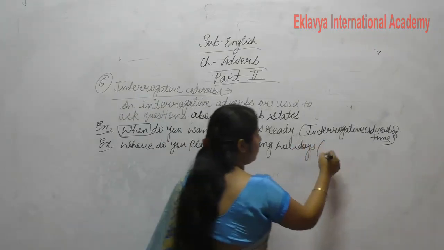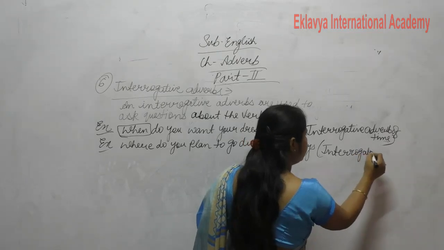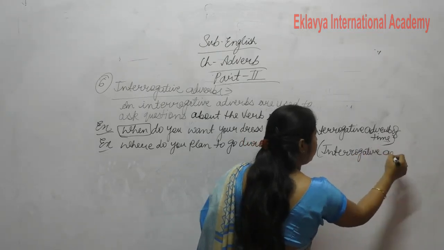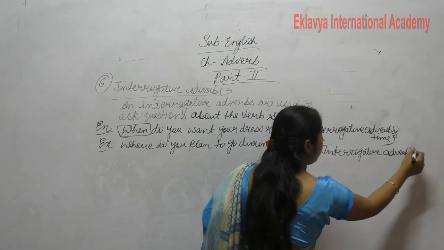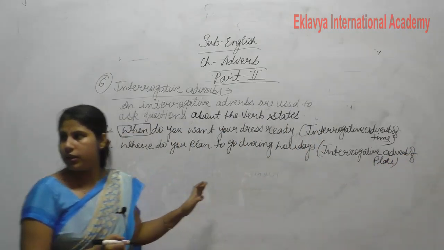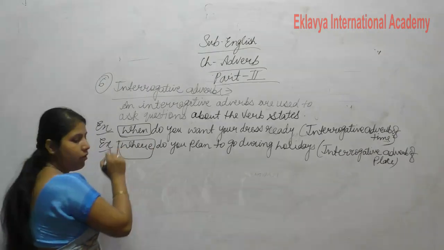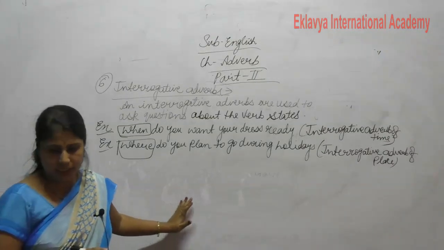This gives the answer of interrogative adverb of place. Where gives the answer of interrogative place. Clear?